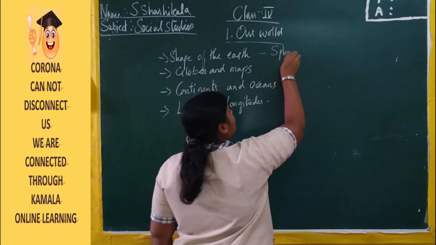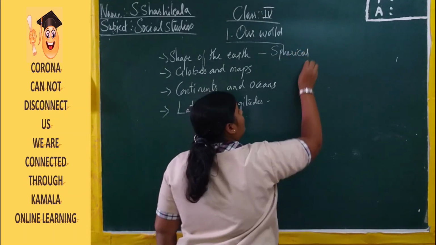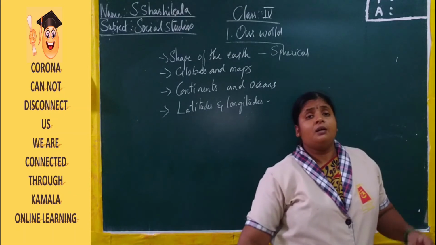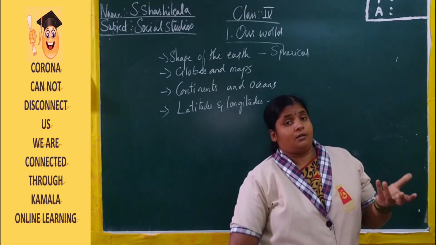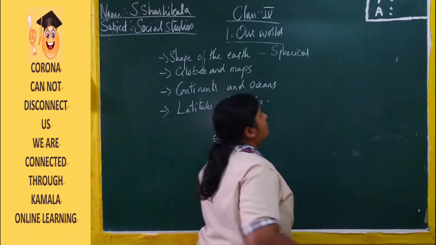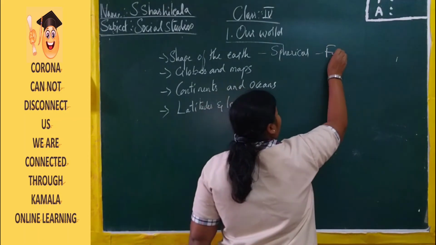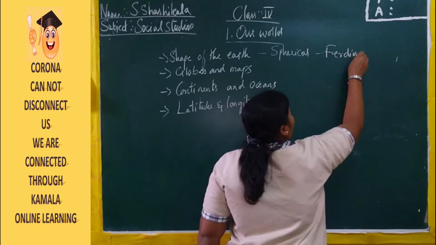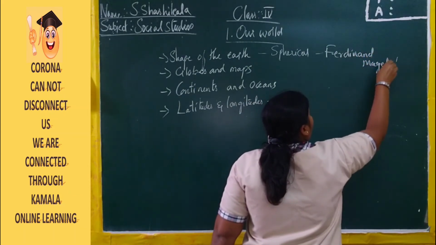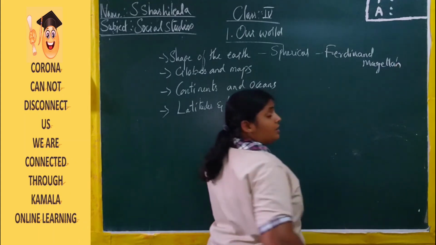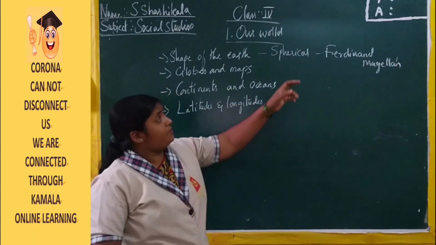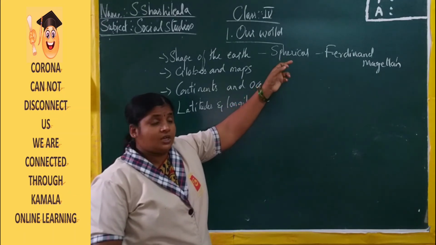Spherical in shape. And who is the person who gave the shape of our Earth as a sphere? It is Ferdinand Magellan. Ferdinand Magellan proved that the Earth is not on a flat surface, but is round in shape. Round in shape is nothing but the spherical shape.